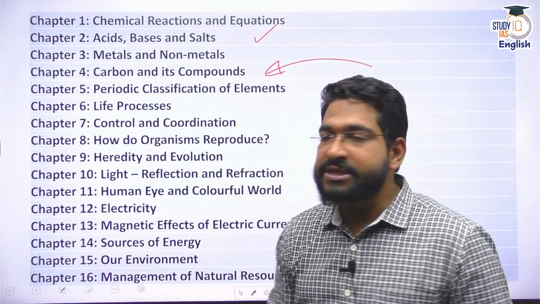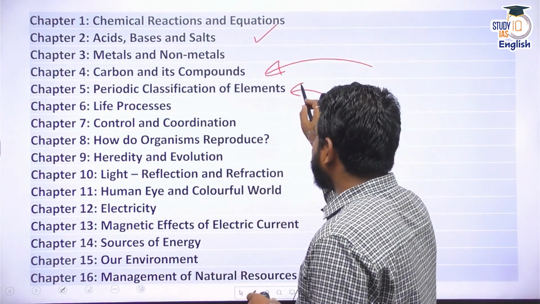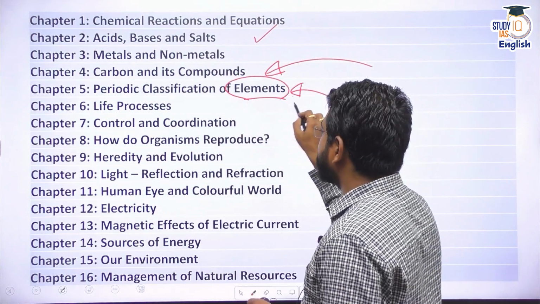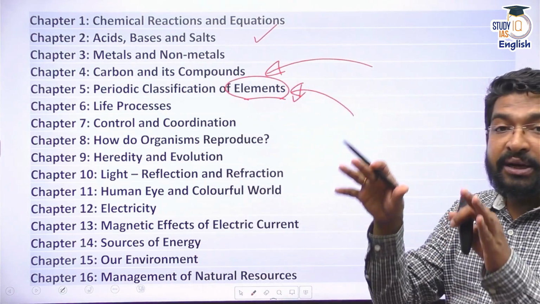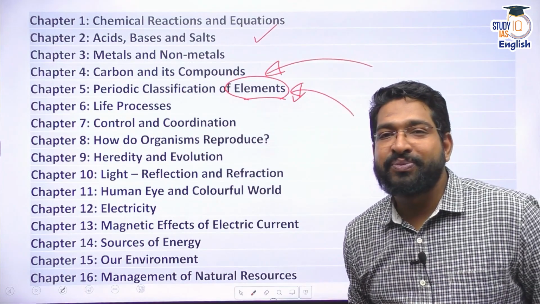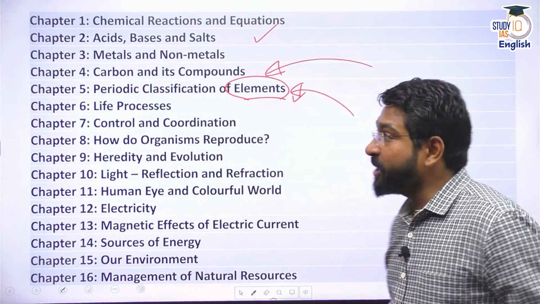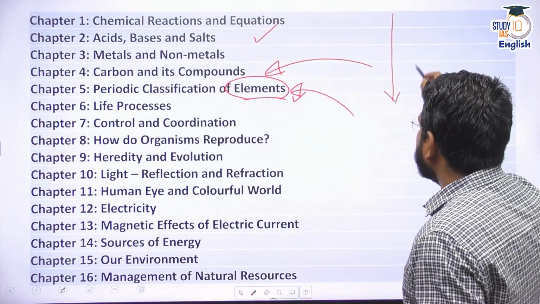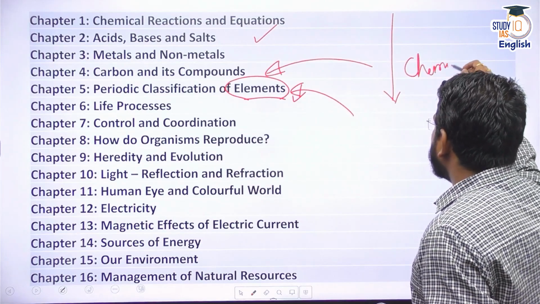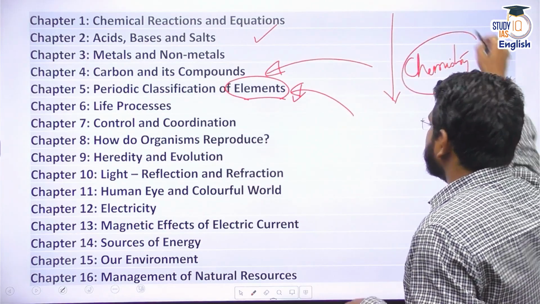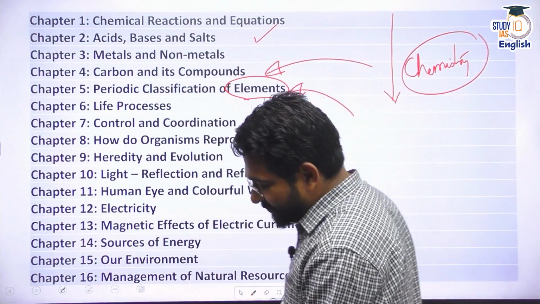Today, we will be discussing chapter 5, that is periodic classification of elements. Now, by this, we would be completing one chunk of our syllabus. I told you in our first class, from chapter 1 to chapter 5, we will be having the discussion of chemistry. So today, we'll be completing our chemistry discussion from class 10.